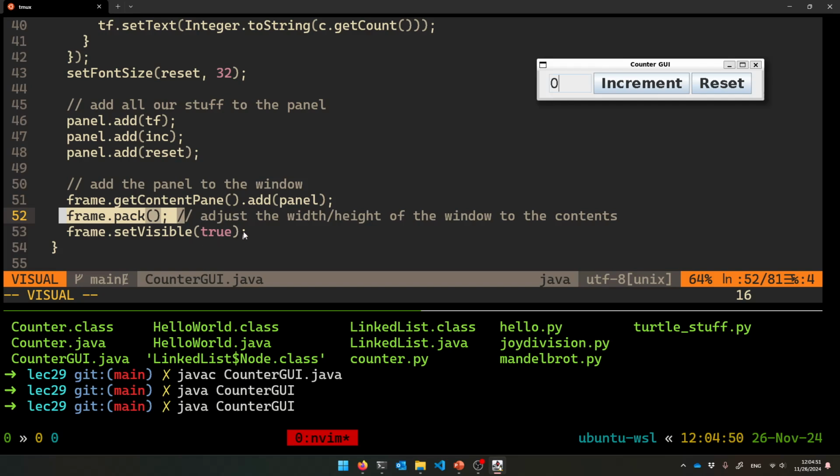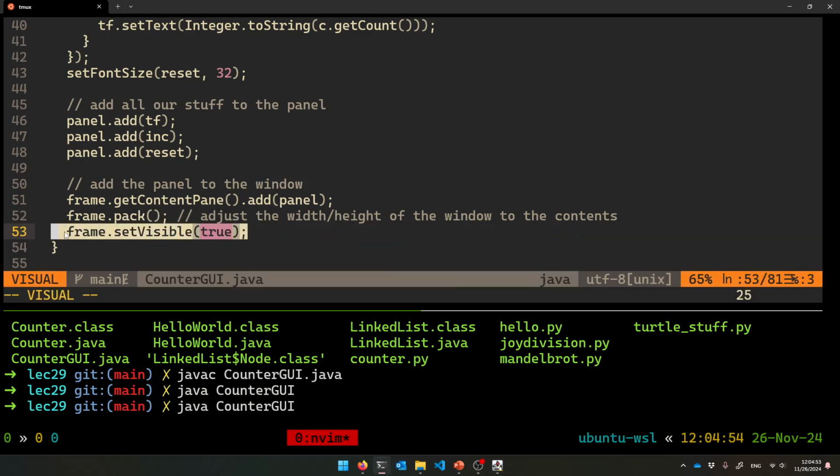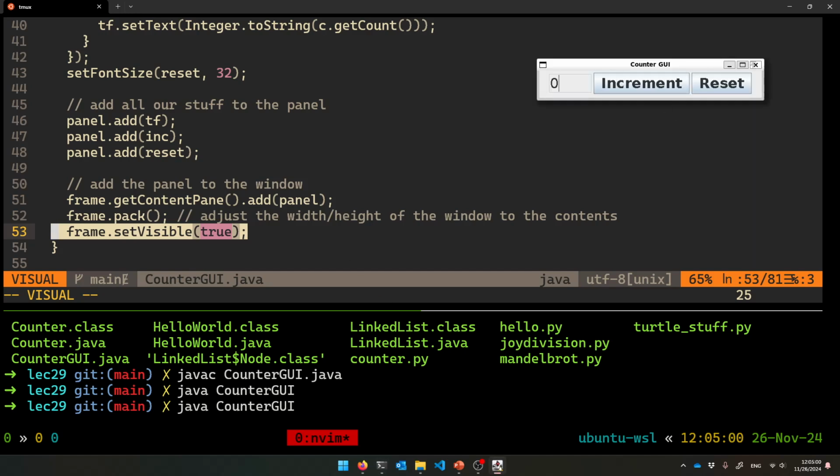And then we're going to say, all right, the frame was invisible. Now it's ready. It's ready to be shown. Set it to be visible. We're good to go, all right? So that's the secret. That's how you make this, and that's why it works, all right?